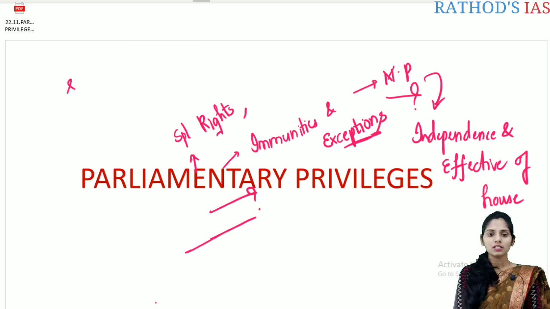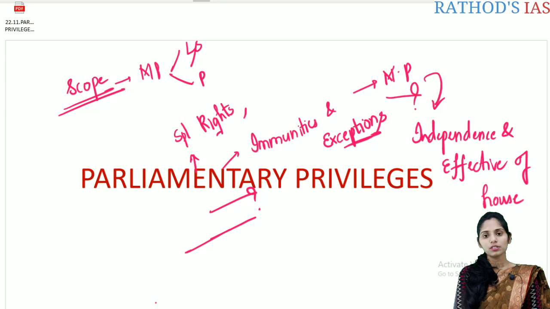So let us see the scope of these parliamentary privileges, to whom it is applied. It is applicable to the members of parliament, that is members of the Lok Sabha and also the members of the Rajya Sabha. And it is also applicable to the Attorney General of India.